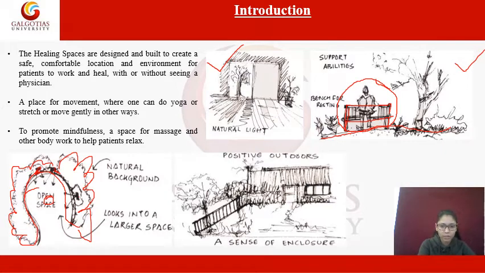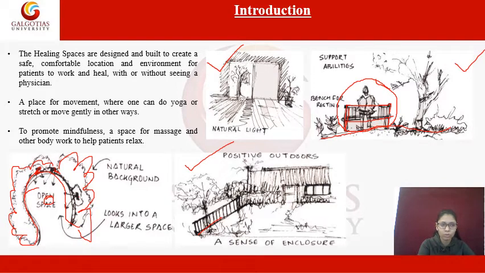Then this is your next, positive outdoors. Like in a hospital, sometimes a patient needs to go out.